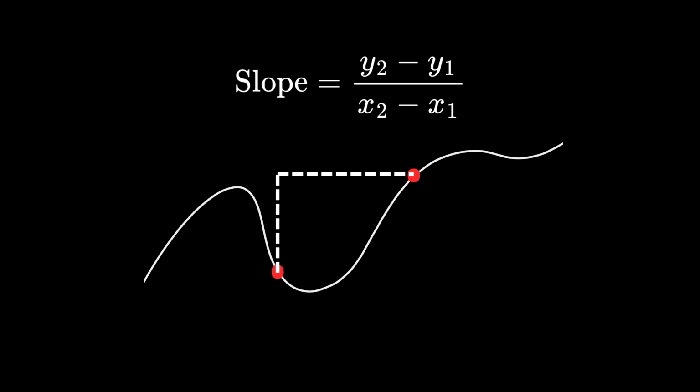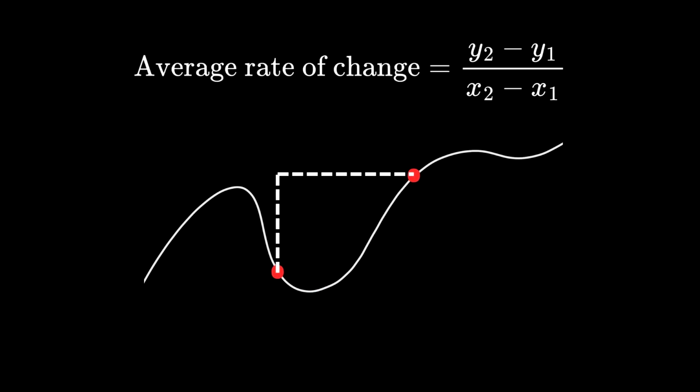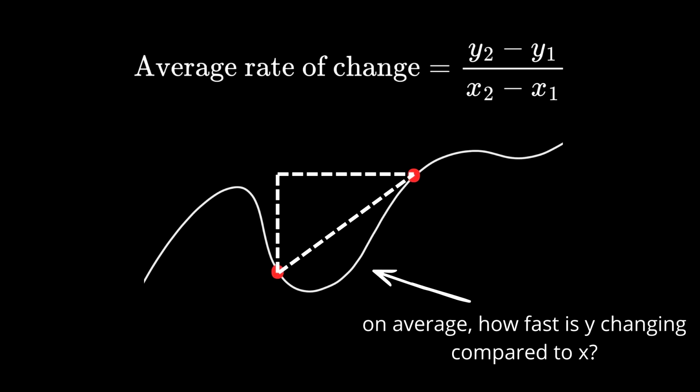But reality is rude. Most things are not straight lines, they curve. And once curves enter the picture, slope stops being a single number. Suddenly, the steepness depends on where you are. So instead of calling it slope, we give it a new name, average rate of change. On average, between this point and this point, how fast is y changing compared to x?